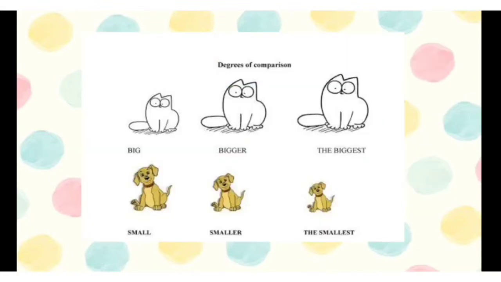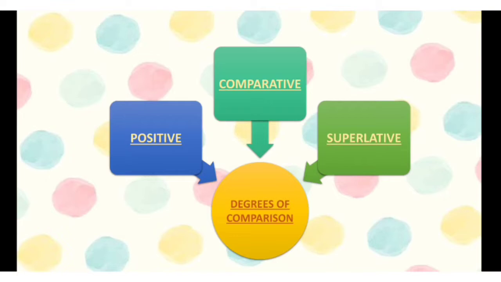Let's take a few examples. Big, bigger, the biggest. Small, smaller, the smallest. Now, in these examples, we are comparing three nouns, and as per their degree, we have changed the adjective of quality. So, now let's start with the types of degrees of comparison. There are mainly three degrees of comparison: positive degree, comparative degree, and superlative degree.